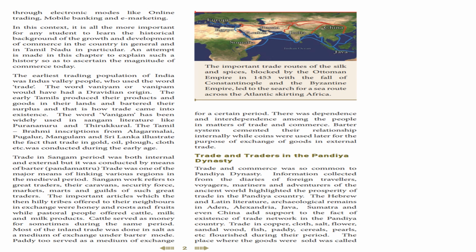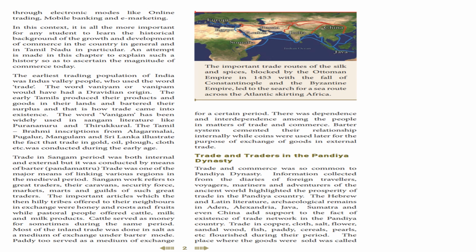Then cattle served as money for some times. During the same period, most of the inland trade was done in salt as a medium of exchange under the barter mode. Paddy too served as a medium of exchange for a certain period. So here they have explained what are the things mainly they exchanged for goods under barter system. Okay, so especially cattle, ஆடு மாடுகள், and salt and paddy, நெல் வகைகள்.